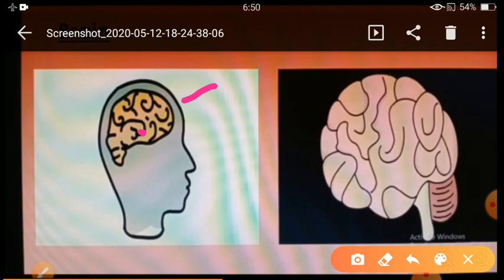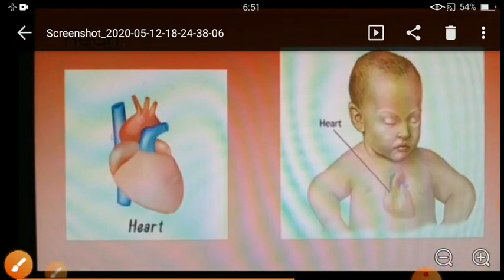Now children, the brain is a very important organ of our body. So how will we take care of our brain? We should sleep for at least 8 hours. Second, while traveling on a motorbike or a scooter, we should always wear a helmet. Now, see the next one, children.